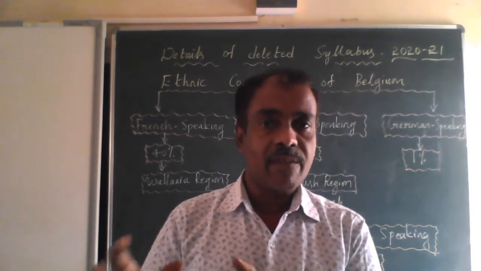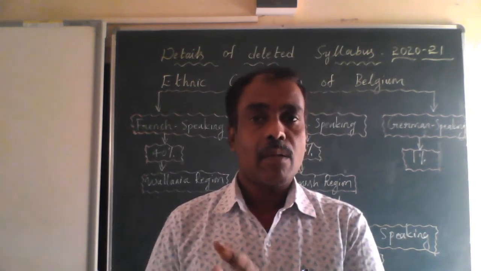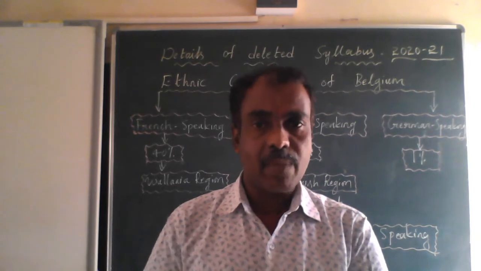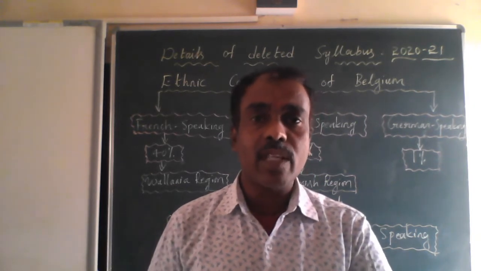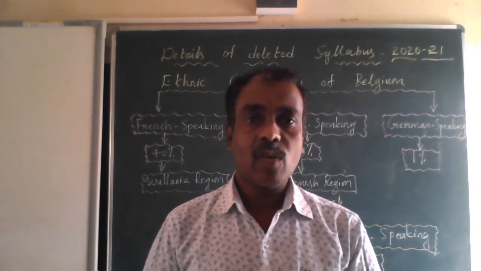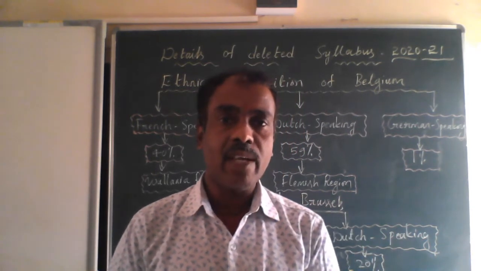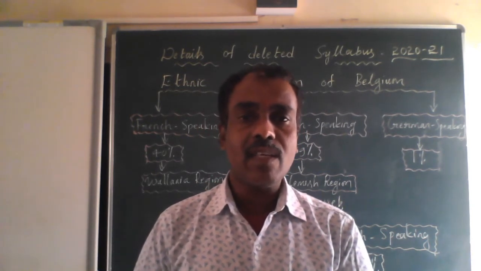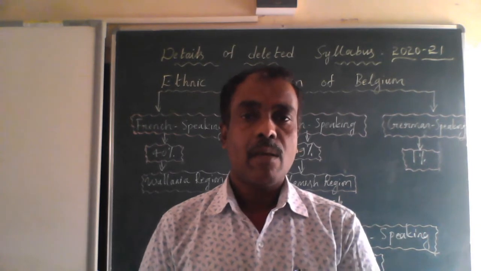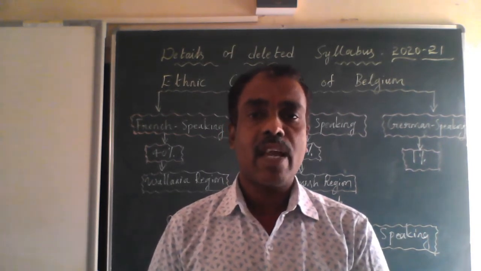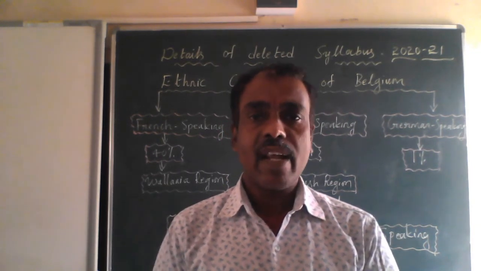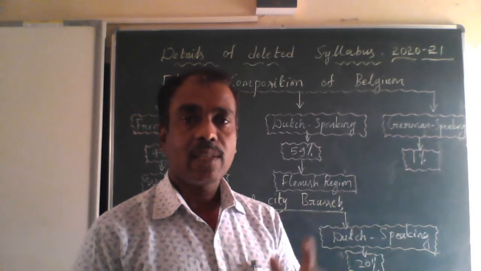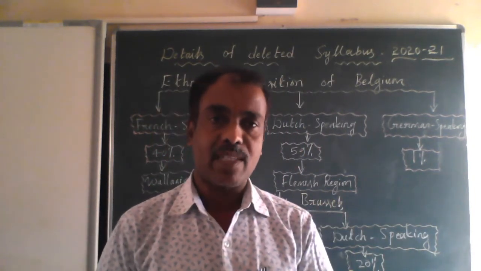All these diverse people are living together in a society. In a simple way, we call that a social division based on shared culture. And now let us discuss the ethnic composition of Belgium.